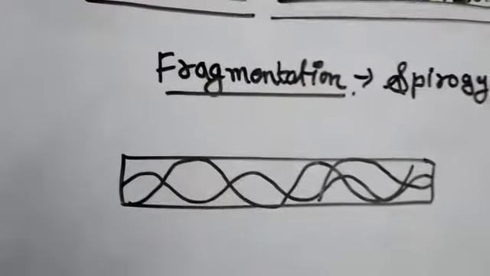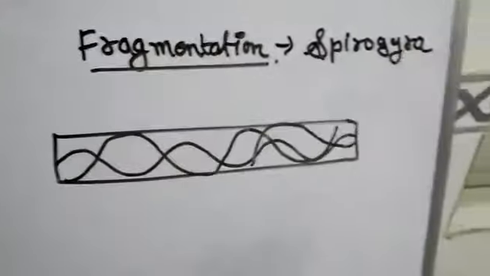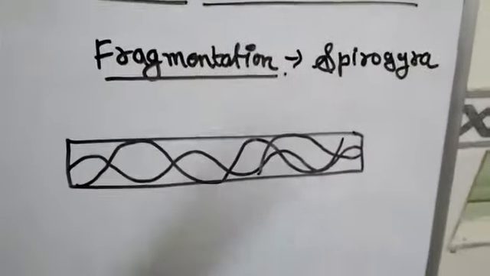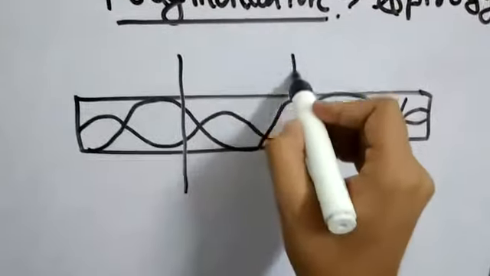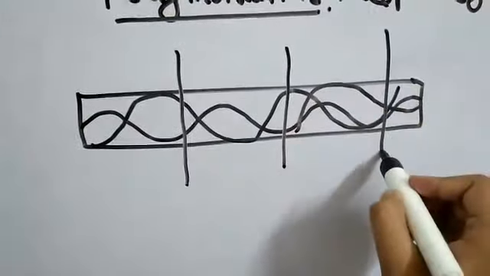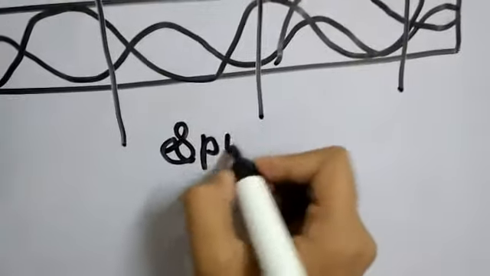Now, in Spirogyra, when Spirogyra gets favorable conditions, it divides into some fragments. This is the Spirogyra.